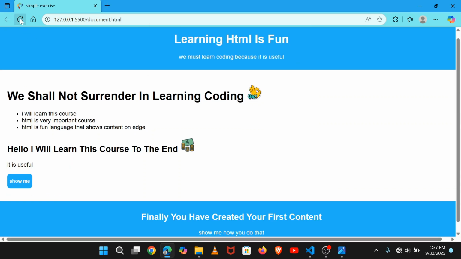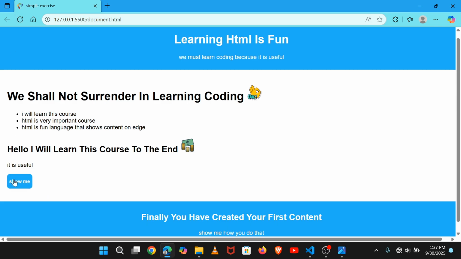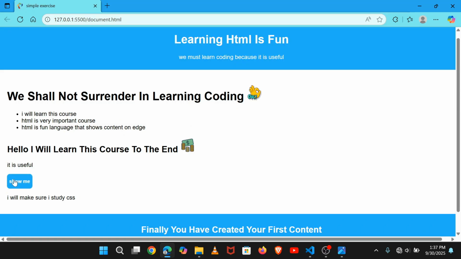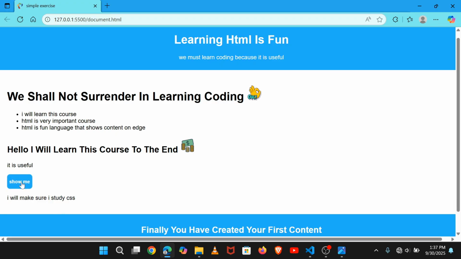Let's see again whether it is working. Now you can see some text is being displayed when we click, and you can see I make sure that I study CSS. Our text is being chosen randomly, as you can see.